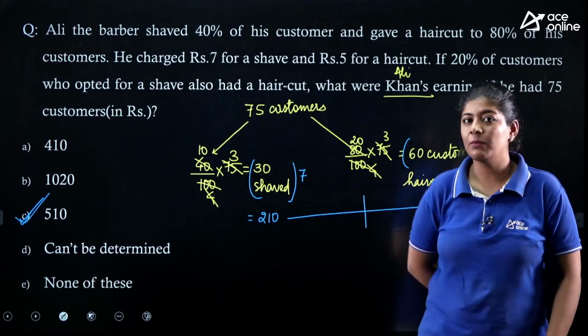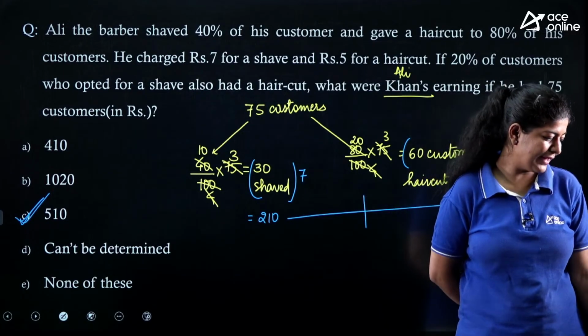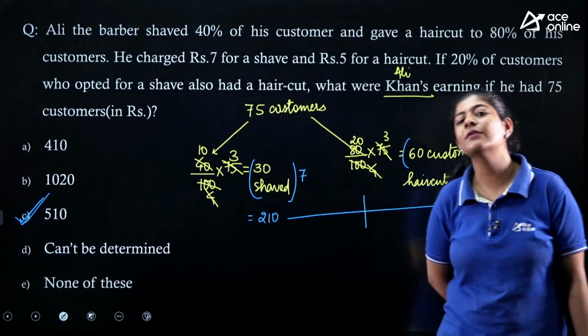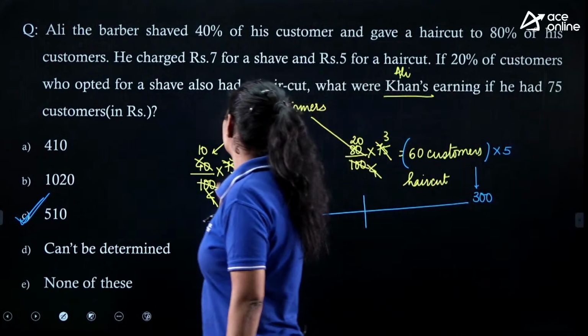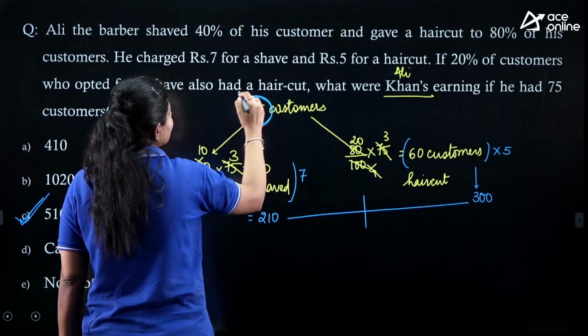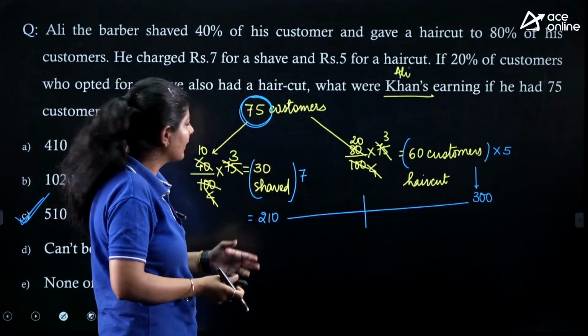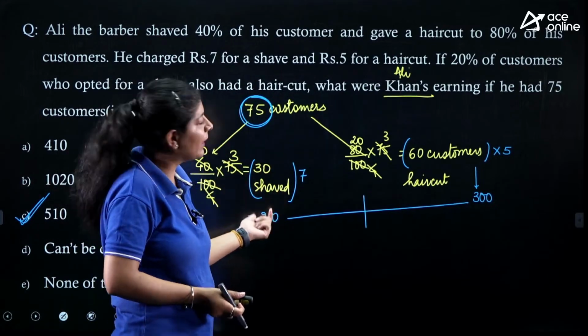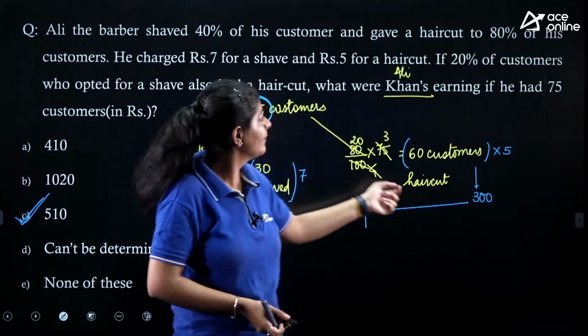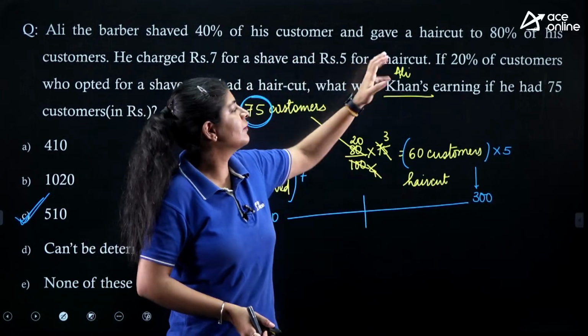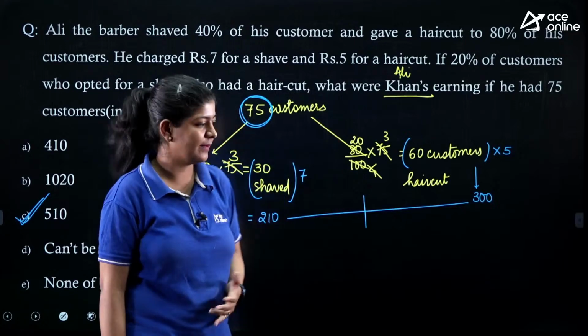where are you getting a problem in it? It's a very simple one. We only need to find out how much amount he is earning. We first need to categorize the 75 customers into two categories. The first one is the shave and the second one is the haircut. We have the separate values, so we can easily calculate the total amount, right?